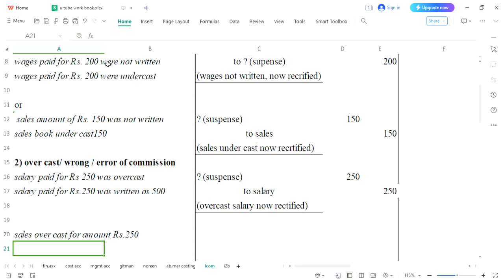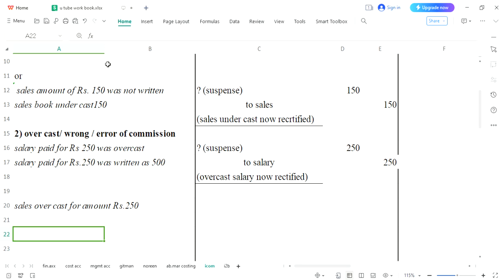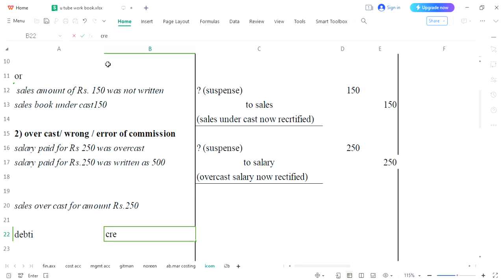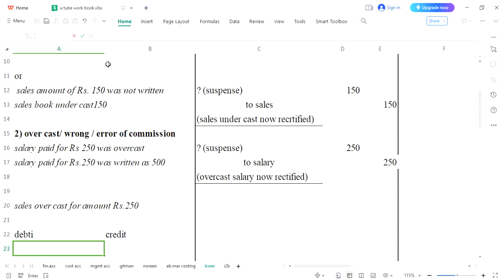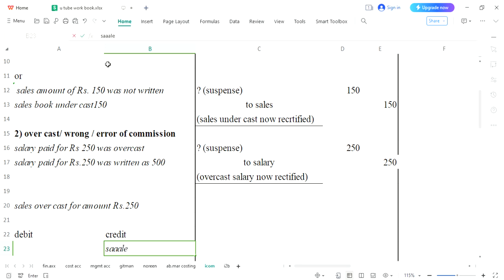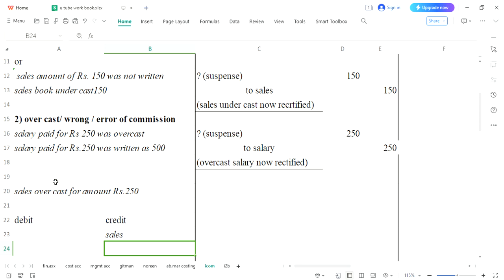The same thing, we were not supposed to write sales, but we have written just like this. This is debit side, for example, just to understand, and this is your credit side. And here you have written sales. Okay, now overcast is showing you were not supposed to write sales on credit side. You were not supposed to write sales on this side, but you have written.